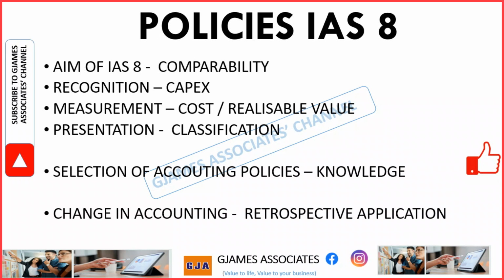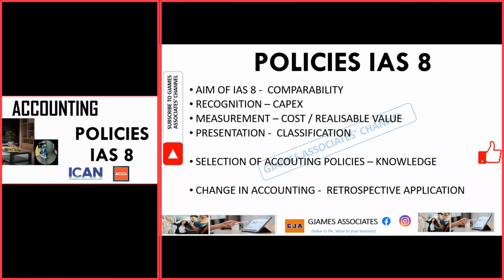Number one, how to know when changes have actually occurred in accounting policies. Number one, the recognition. Now we are going back to how we started because the first 3 points are important in determination of whether change has occurred or not.